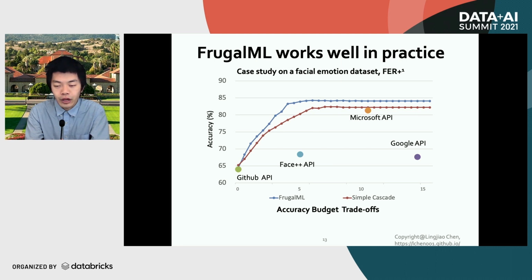We also compare FrugalML with a simple cascade approach, which is the red line in this curve. As you can see, across different budget requirements, FrugalML, the blue line, consistently outperforms the simple cascade approach.